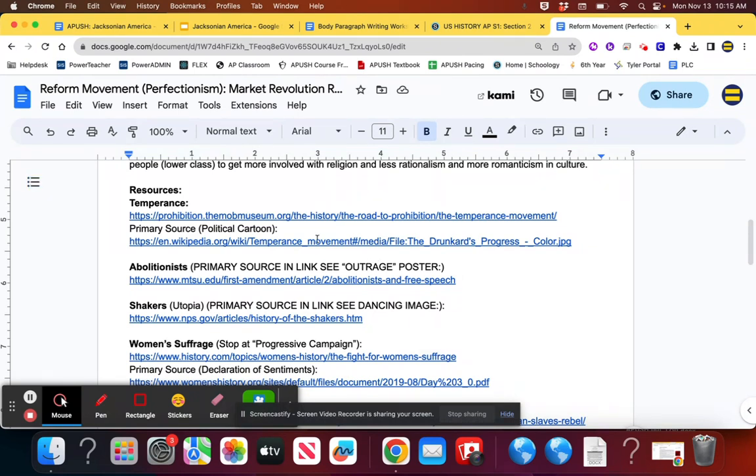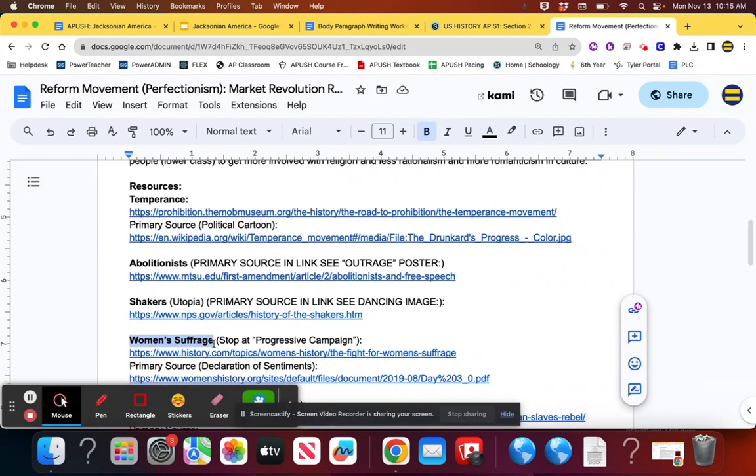So anyways, those are the topics that I would need you to know that are additions. Abolitionists, again, are morally opposed to slavery. They go hand in hand with women's suffrage because both groups believe that everybody should be treated equally under the law. So they support one another, right?